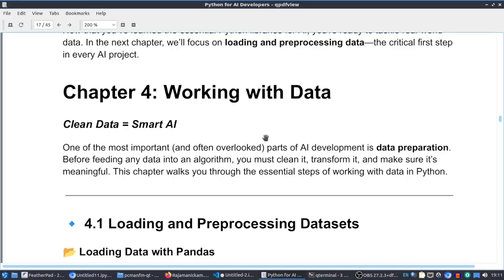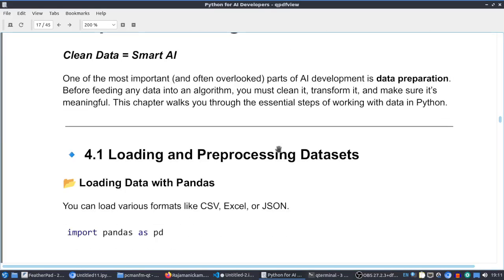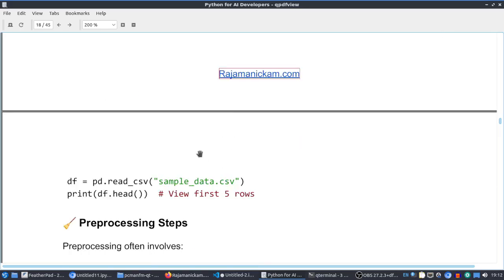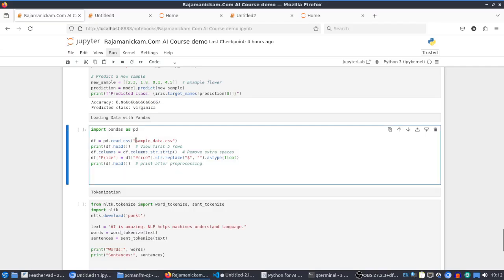And this one is working with data. As I said, processing data is important for effectively training the AI models. For that, we can use pandas effectively. So let me show one example. Here we are loading this sample data CSV file using the read_csv method of pandas, and we are just showing the first 5 rows. Then we are doing some kind of data processing. Just for example, I'm showing removing extra spaces, and then replacing the dollar sign, and then showing it again.